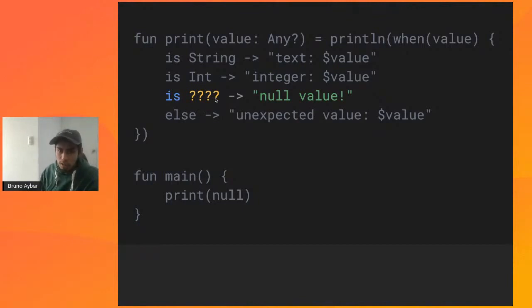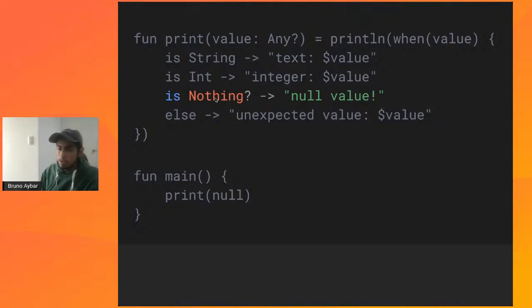If you want to make it go through this case, well, you can use nothing optional. It's going to be the safest way of validating null in case you want to validate a type.